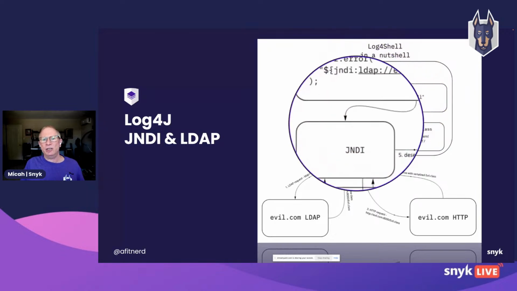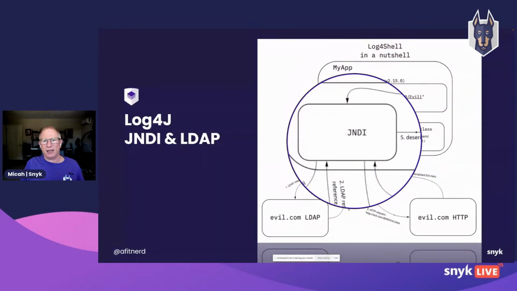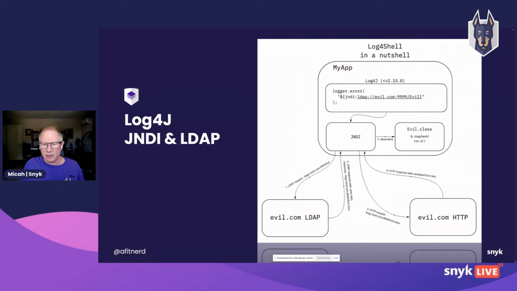What that means is JNDI, the Java Naming and Directory Interface, was built into Log4j. Now, there's a whole separate question of how JNDI got built into Log4j. We're going to talk about that in just a second. But the Java Naming and Directory Interface is another example of us loving our abstractions in Java, because we have all these directories that we want to interact with.